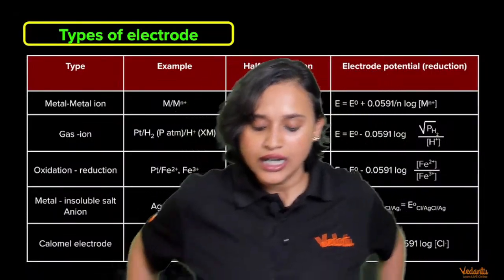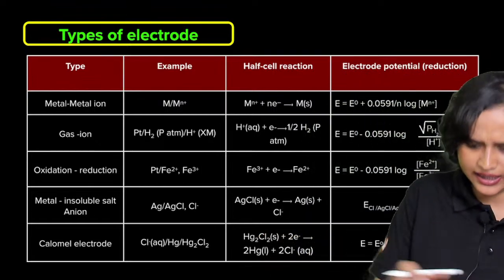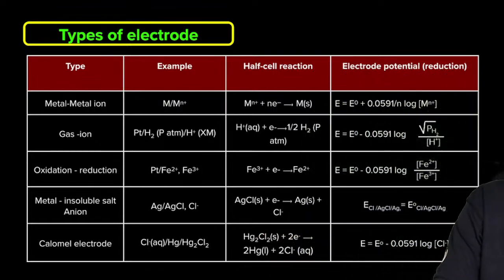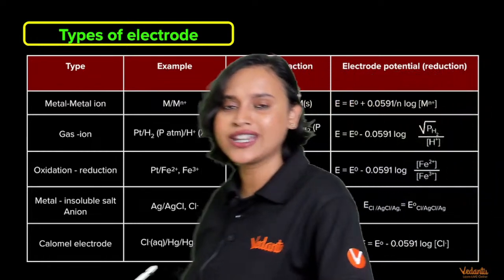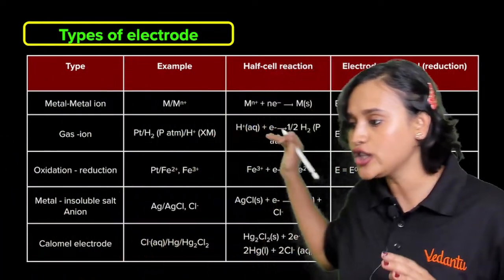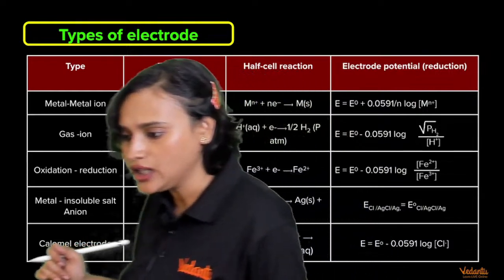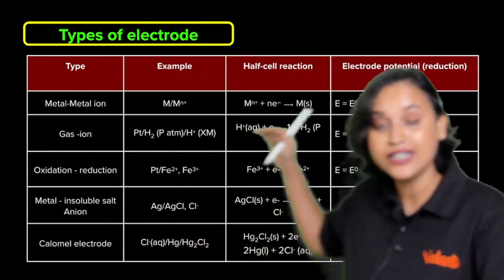Acha, now everybody, there comes a picture. Is it there in your NCERT? I don't think so. Types of electrodes is probably not there in your NCERT, but here is a chart. If you want, you can go through this. So there are different types of electrodes.